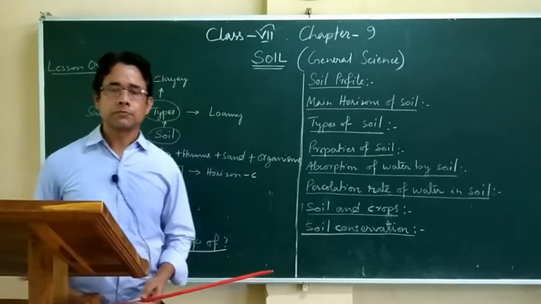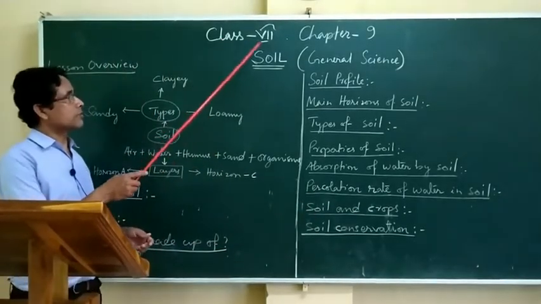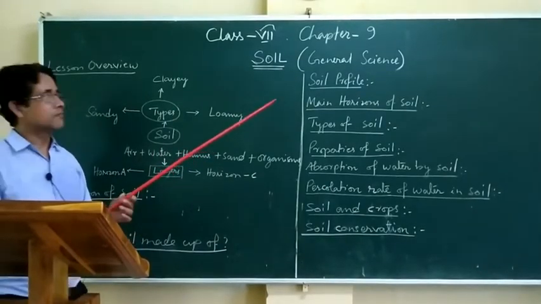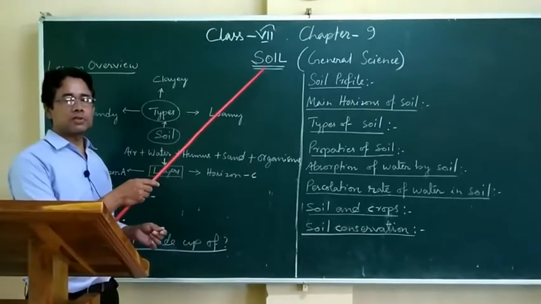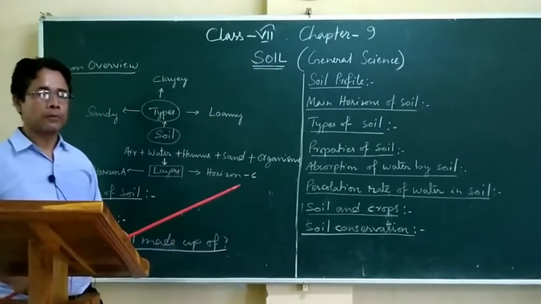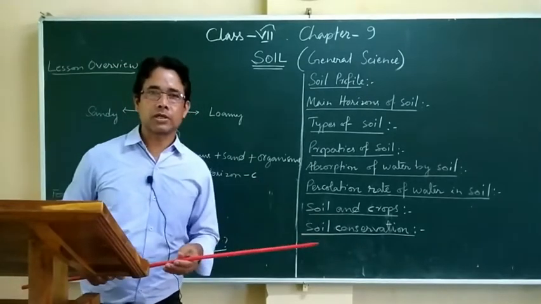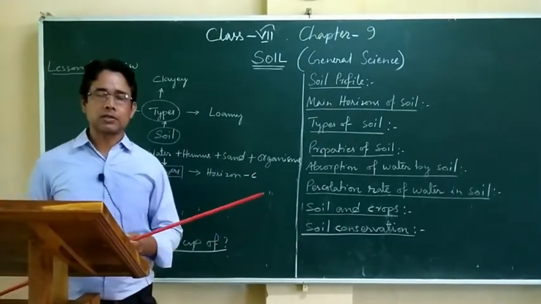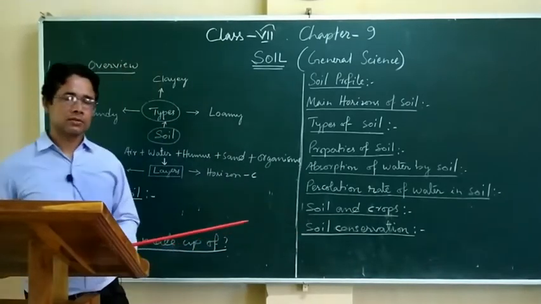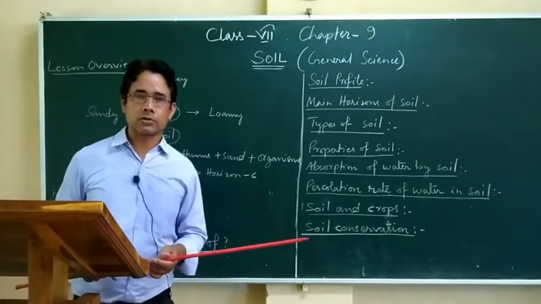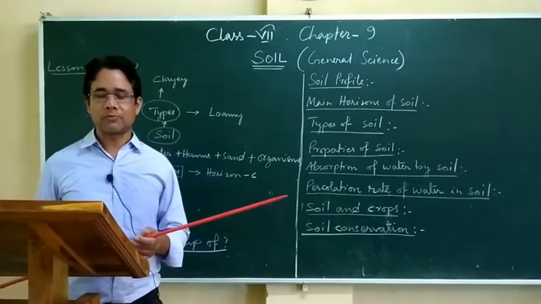Hello children, today we are going to start with class 7 general science, chapter number 9. The name of the chapter is soil. So as we are going to learn about the soil, first of all, what is soil? Now we can say that soil is an important natural resource required for the growth of plants.